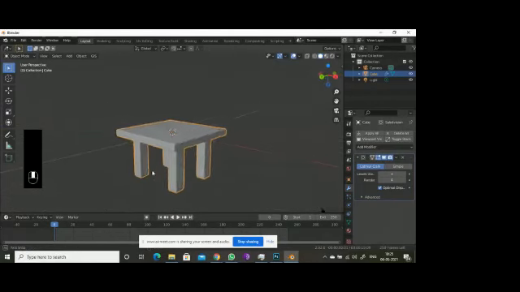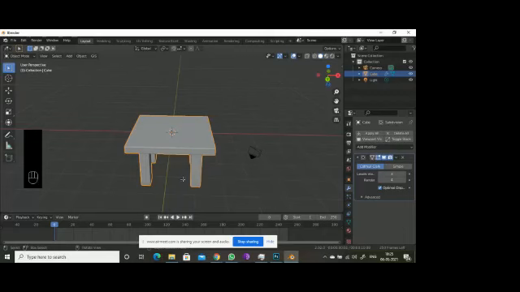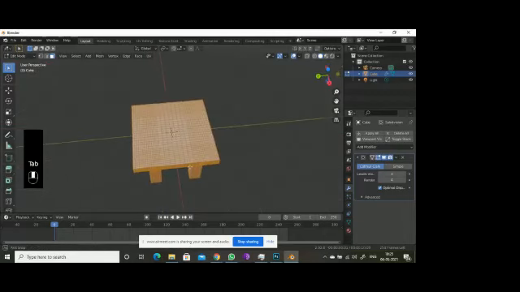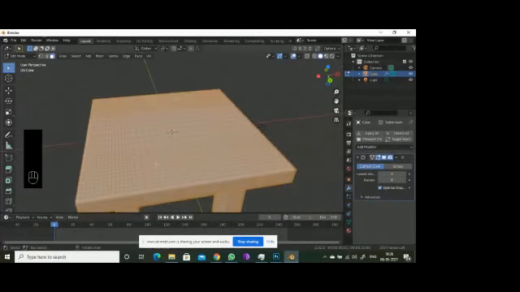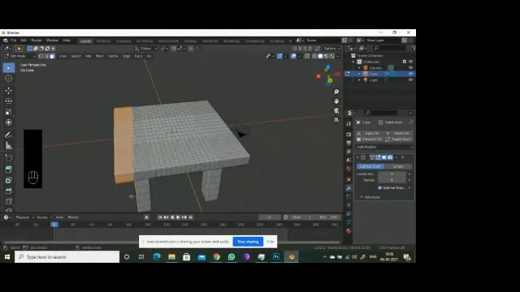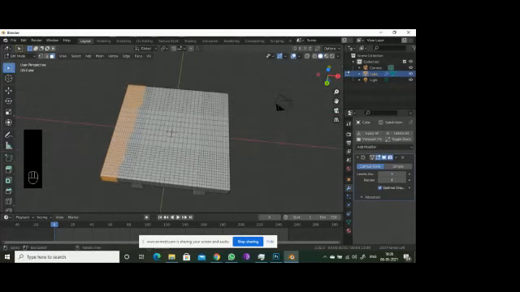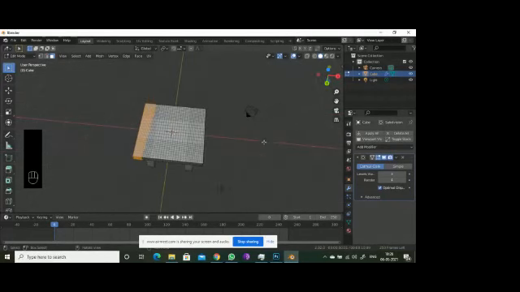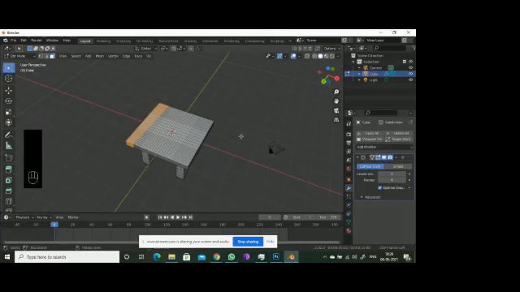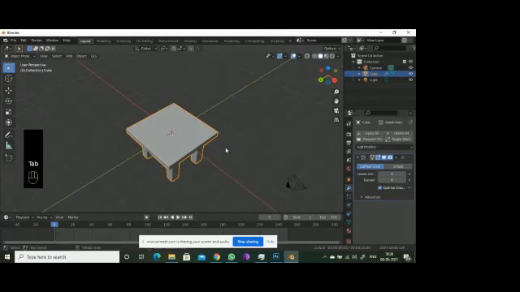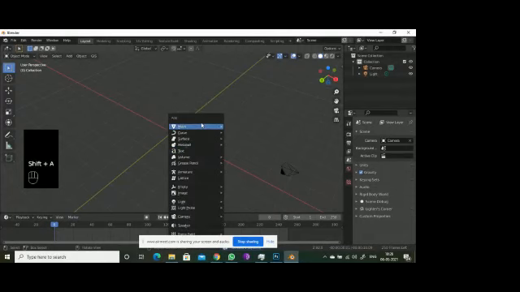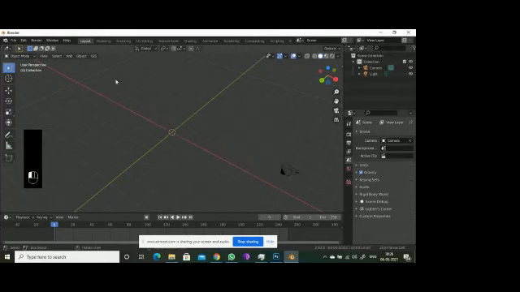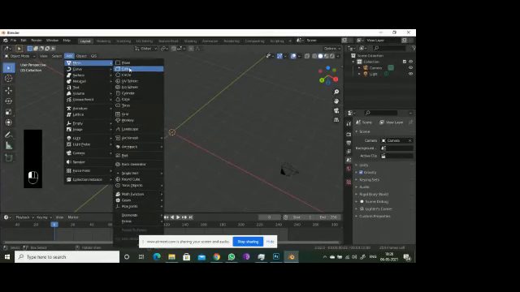So let's go again to the tab, edit mode. I have made this much resolution, right? If I wanted to make any modification to this, I have to select this many, and see, it's selecting randomly. It might be a big headache for me. So I am deleting this 3D model and going for a new mesh. You get it with Shift A, or you can add from here, Mesh, Cube. It's up to you the way you choose.